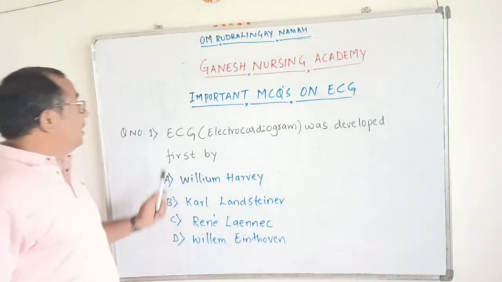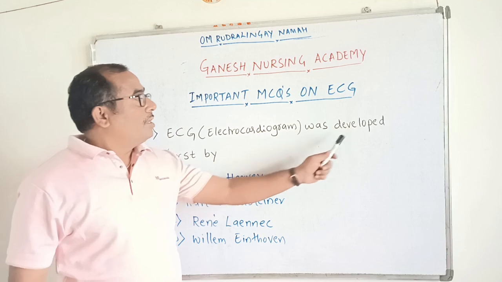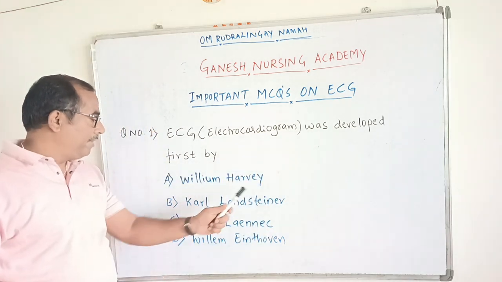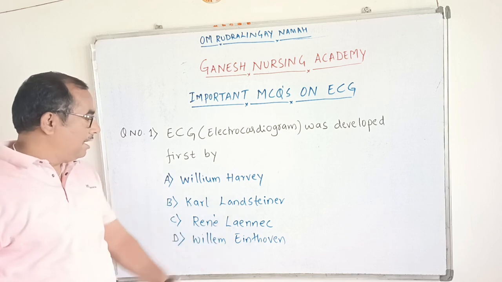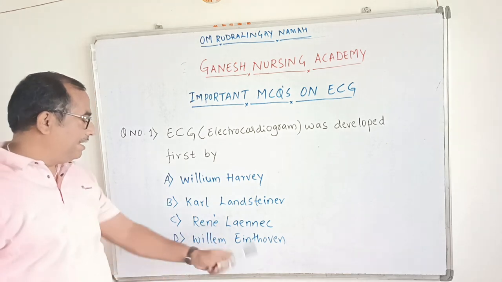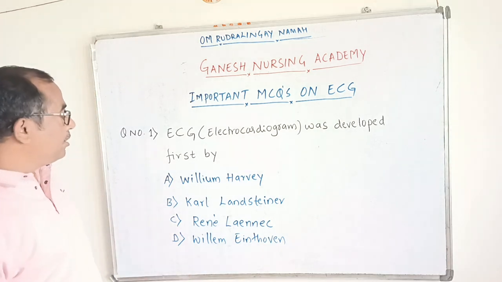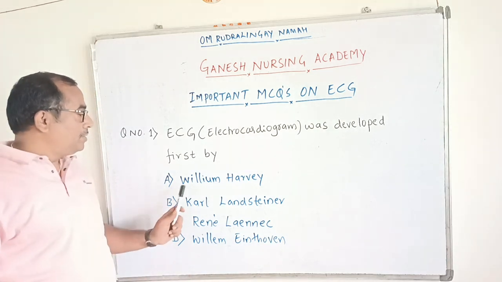So first question: ECG, electrocardiogram, was first developed by, and the options are: option A, William Harvey; option B, Carl Landsteiner; option C, René Laennec; option D, William Einthoven. So these are the options.